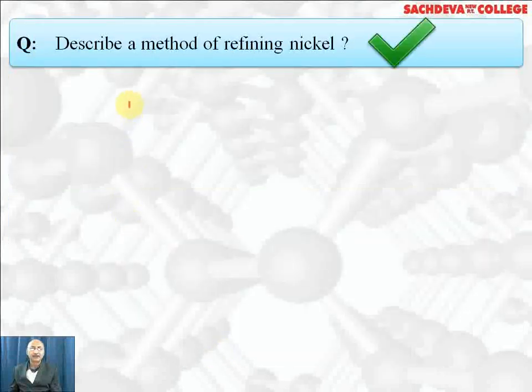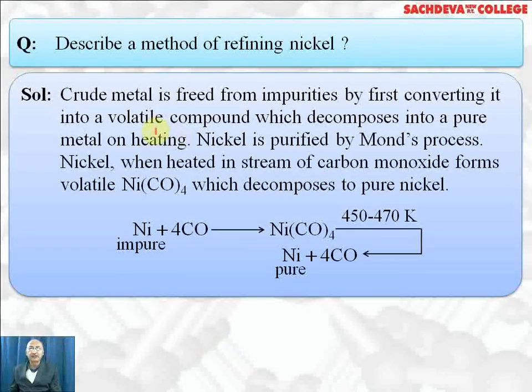Describe a method of refining nickel. Crude nickel is freed from impurities. First, we convert it into a volatile compound by reacting with a suitable reagent, that is carbon monoxide. This process of purification is called Mond's process. Nickel, when reacted with carbon monoxide, gives tetracarbonyl nickel(0). Impure nickel reacts with carbon monoxide to form tetracarbonyl nickel(0), and impurities do not react with carbon monoxide. So this compound decomposes at higher temperature to form pure nickel.